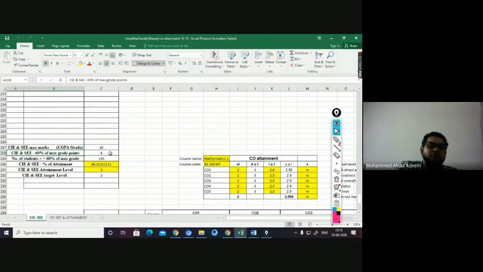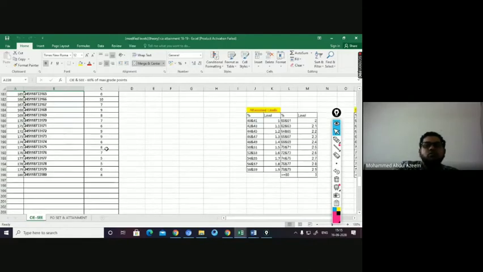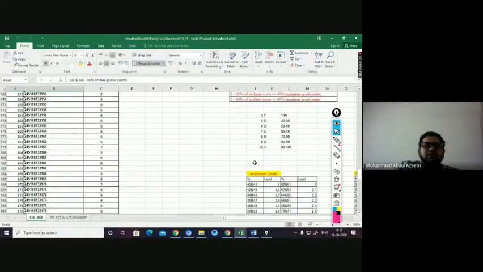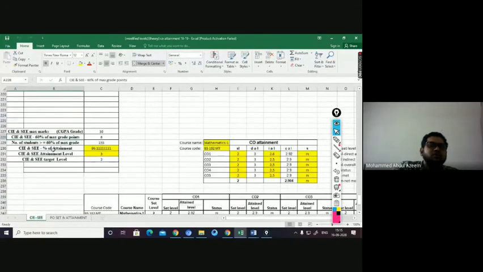60% of maximum grade points we are taking. We are taking the students who have obtained more than 6. But when I say 6, I am including 6 also. There's a reason why you can see that we are saying greater than or equal to. So there's a small change here compared to the previous one: the number of students who obtain the grade points equivalent to 60% or more than 60% of marks in that particular course. That we are calculating here.